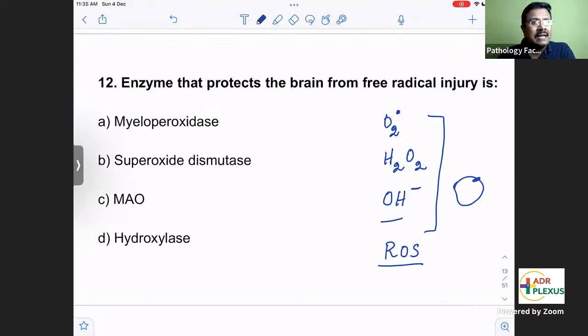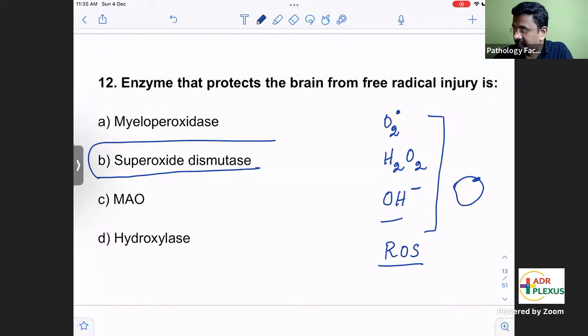The enzyme that protects the brain from free radical mediated injury is superoxide dismutase. Anybody knows what disease can occur in the brain if superoxide dismutase is lacking? Yes, very good: amyotrophic lateral sclerosis.